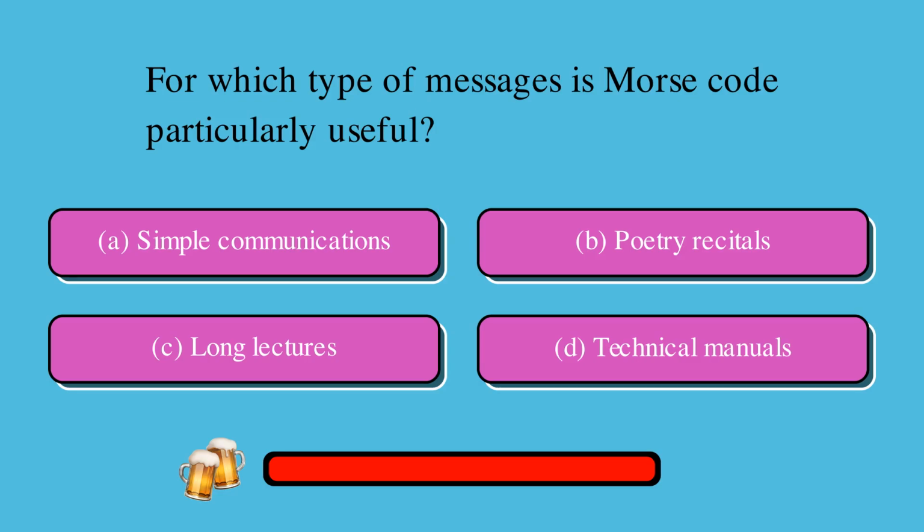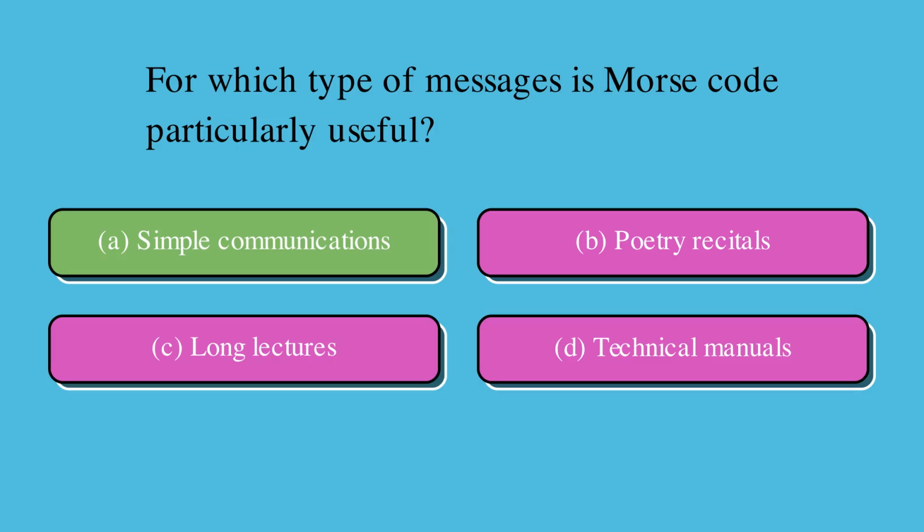For which type of messages is Morse code particularly useful? Is it A, simple communications, B, poetry recitals, C, long lectures, or D, technical manuals? The correct answer is A, simple communications.